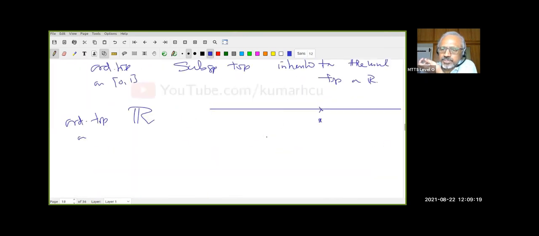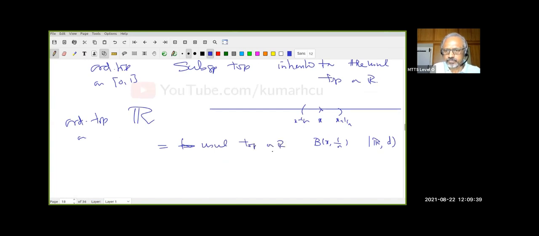Therefore, the simplest open sets are going to be something of the form, this is nothing else than the open ball B of X, 1 upon N, in the metric space with respect to the standard absolute value metric. Therefore, the order topology on R is nothing other than the usual topology. Have you understood this? From the earlier example, it should be easier. I'm clearing everybody. How many of you understood?